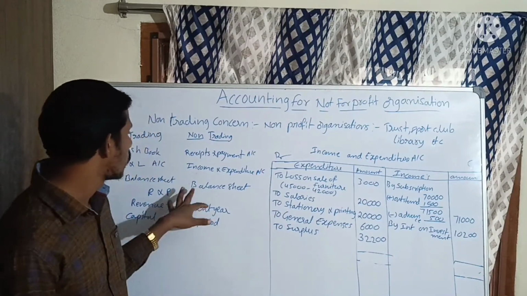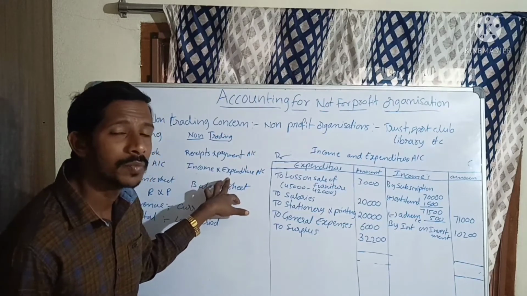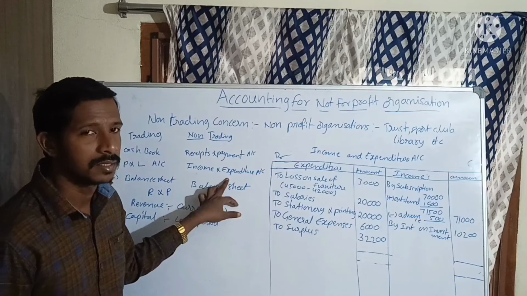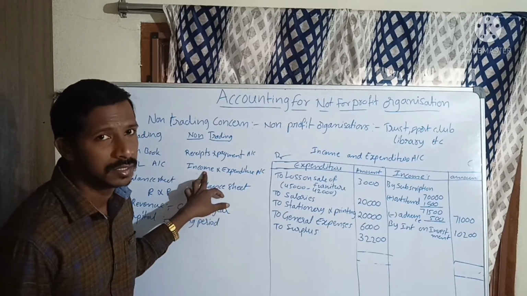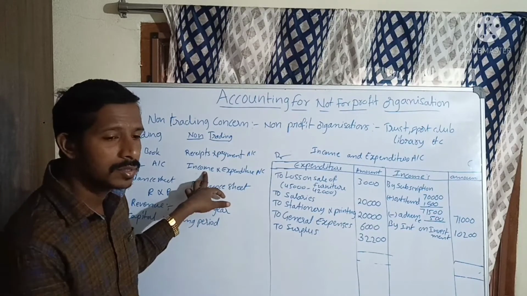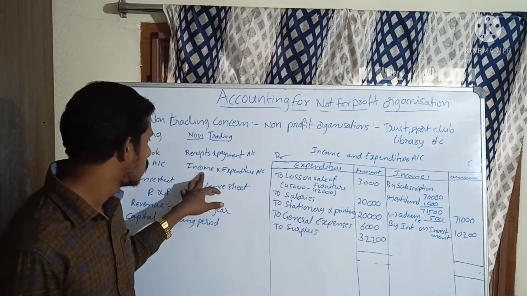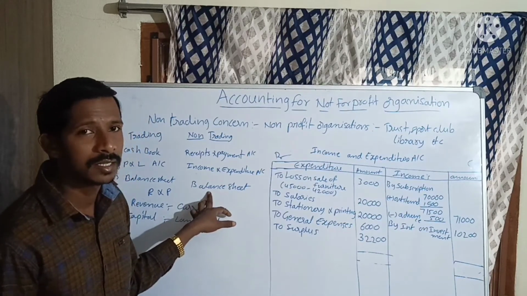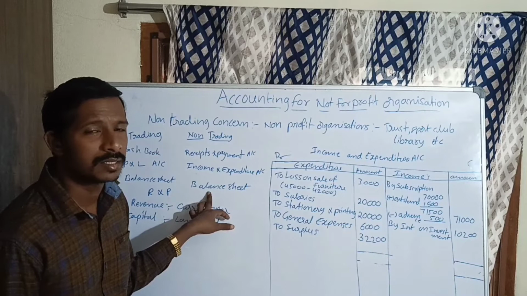Now, in this income and expenditure account, we have to find out the surplus, not net profit, surplus, or deficit. Profit means surplus, the amount which is in our hand. Next, we have to prepare the balance sheet: all assets on one side, all liabilities on the other side.